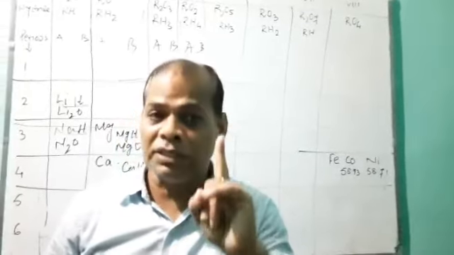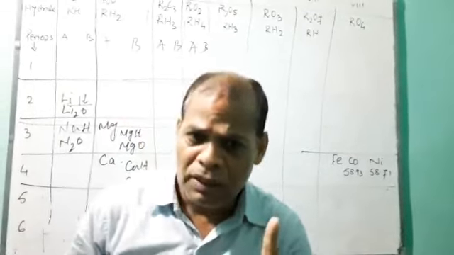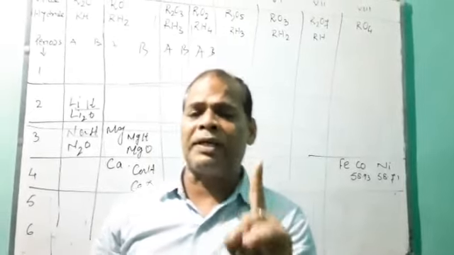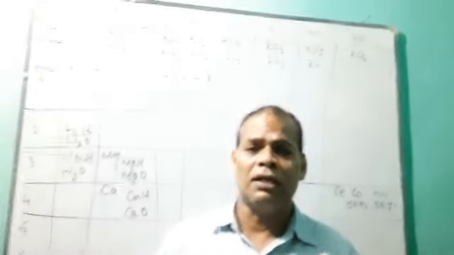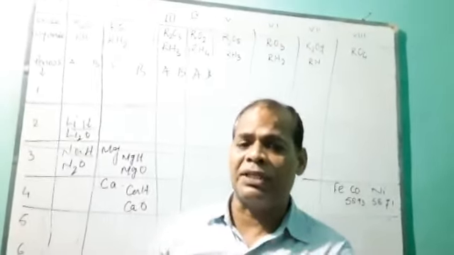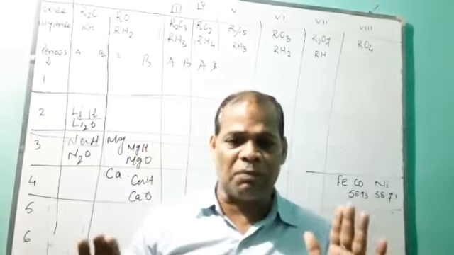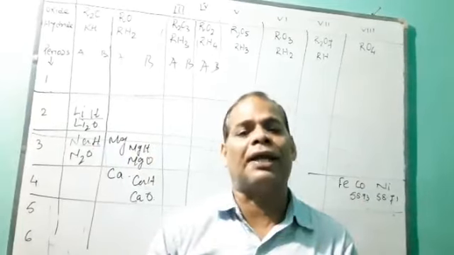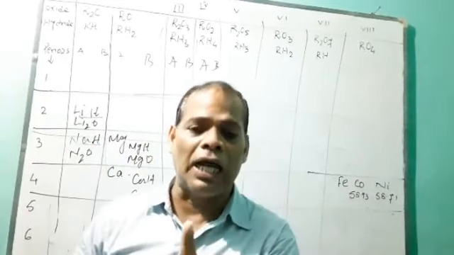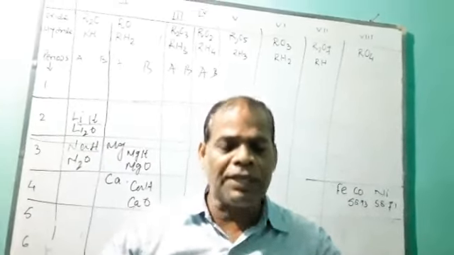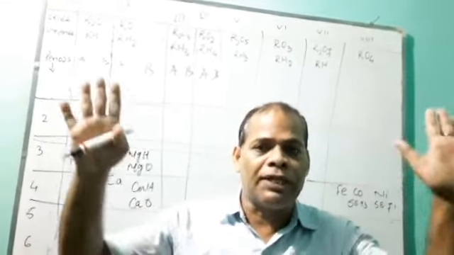What did I say? What is Mendeleev's periodic law? The physical and chemical properties of an element are the periodic function of their atomic mass. So keeping these things in mind, he tried to arrange all the known elements. His confidence was very high.